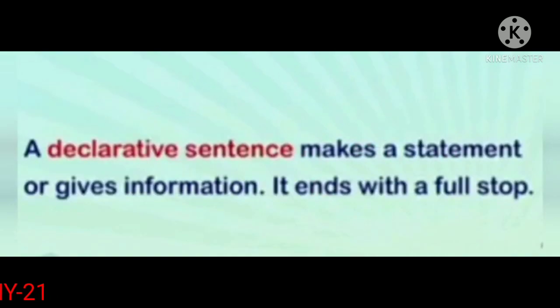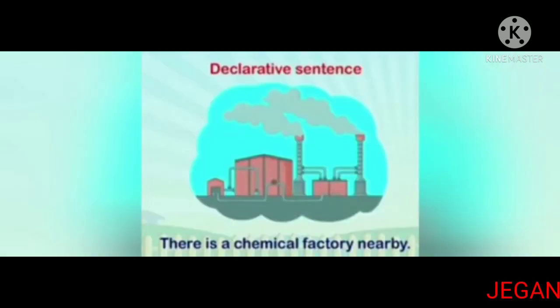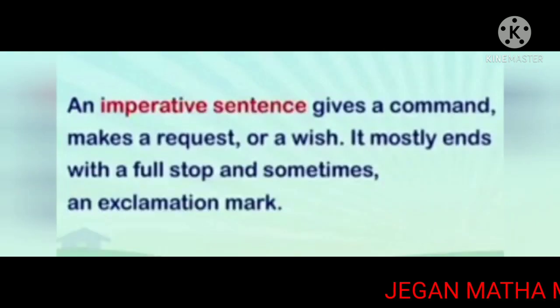The first one, a declarative sentence makes a statement or gives information. It ends with a full stop. Declarative sentence: there is a chemical factory nearby.